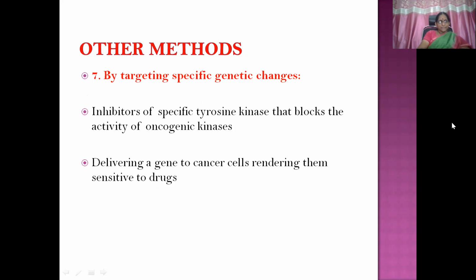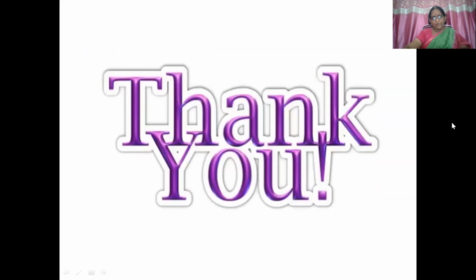Then by targeting specific genetic changes, here inhibitors of specific tyrosine kinase that block the activity of oncogenic kinases can be one action, and delivering a gene to cancer cells rendering them sensitive to drugs. Here drugs are used and here a gene is used. Inhibitors of specific tyrosine kinase block the oncogenic kinases. Here a gene is released into the body to the cancer cells, rendering them sensitive to the chemotherapeutic drugs. So that is all about signal transduction and targets of drug action.